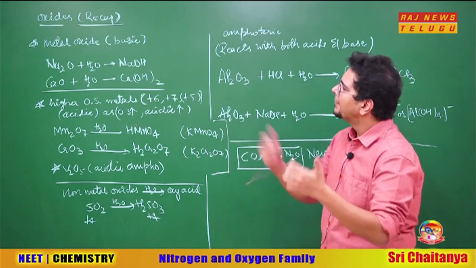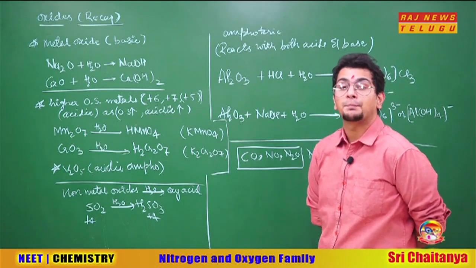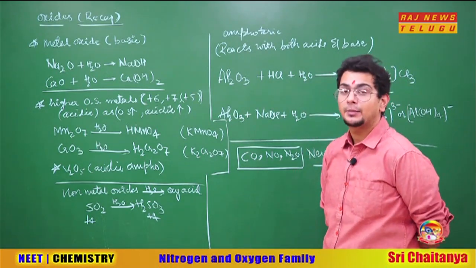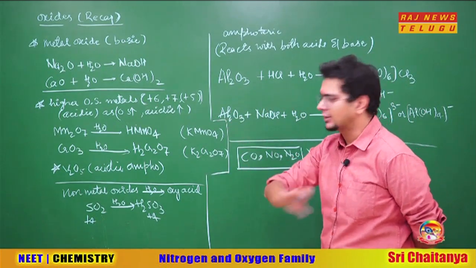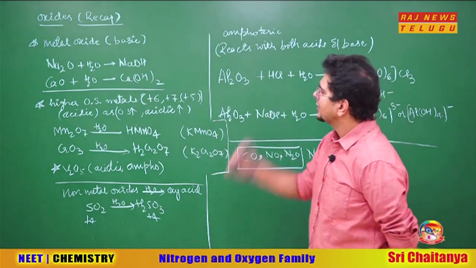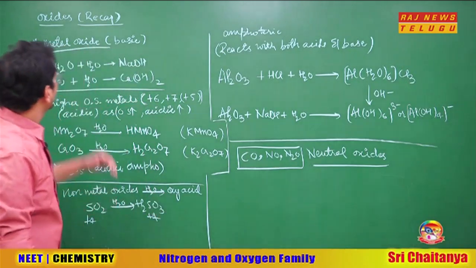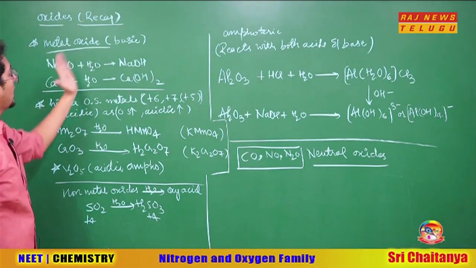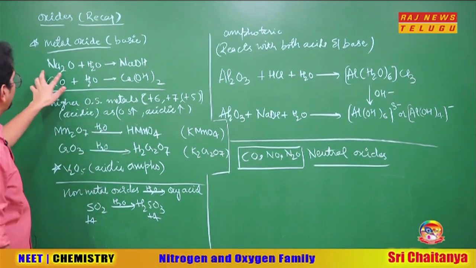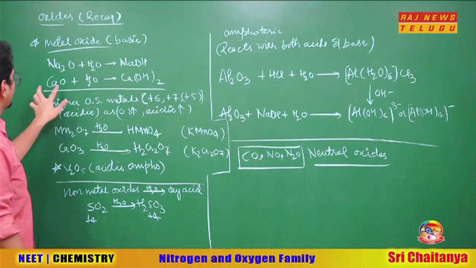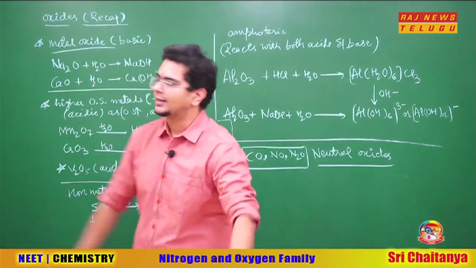But today I'm going to start with the oxides, a quick recapitulation of your periodic table from junior inter, which I told you in a lecture earlier. Understand, metal oxides are basic in nature. Sir, why are metal oxides basic in nature? Because metal oxides go in water and form their hydroxide and can release OH minus. For example, Na2O in water forms NaOH, CaO in water forms calcium hydroxide. So they are generally basic in nature.